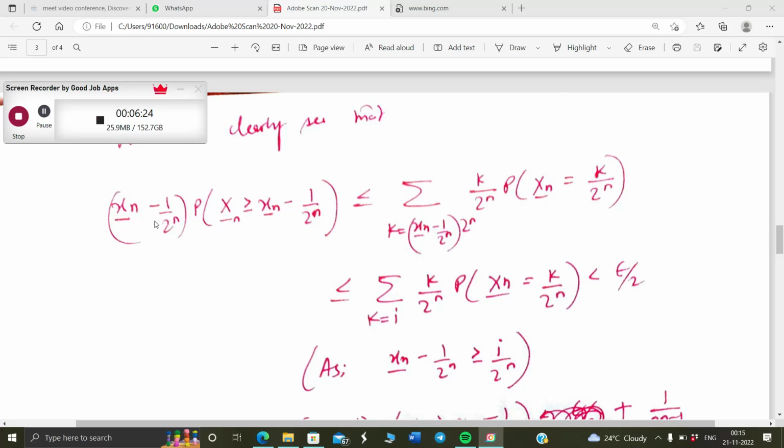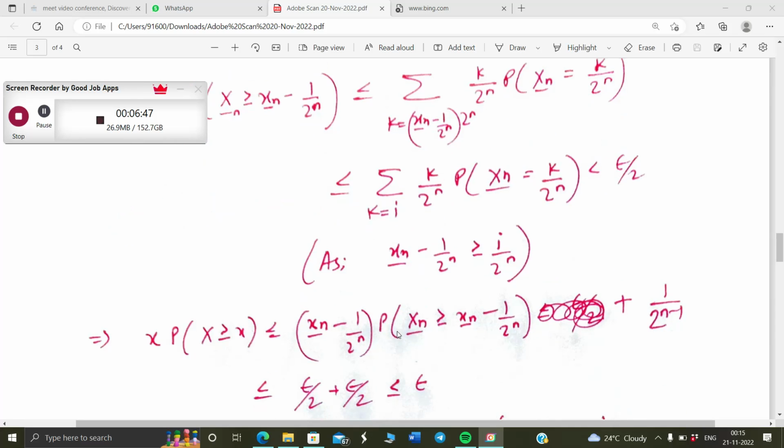This arithmetic relies on the fact that x_n bar minus 1 by 2 to the power n is greater than I by 2 to the power n. So if we take this term, it is less than this summation, and this summation starts from x_n bar minus 1 by 2 to the power n, and again that summation must be less than or equal to the one that starts from I, because this number is greater than I, so we're adding more terms in the second term, and that again is always less than epsilon by 2, as chosen earlier.